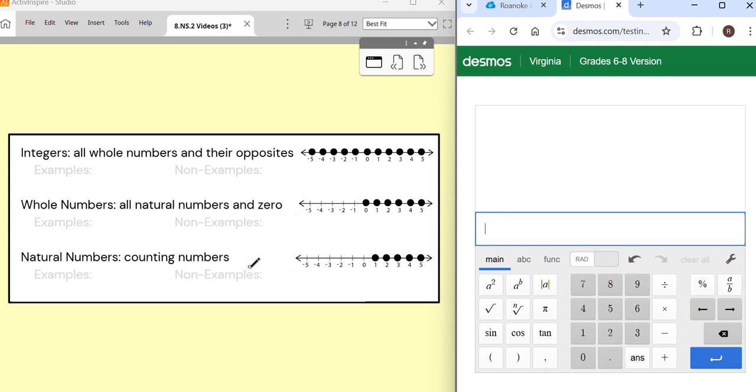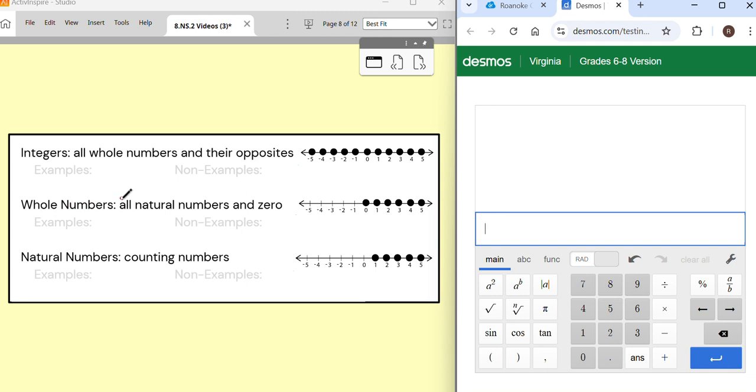Now, non-examples of natural numbers. All of these over here are examples, and anything that's not right here on these dots is a non-example. So anything negative, any decimal, anything else is not natural. Now let's come up here and see that the only difference is the 0.